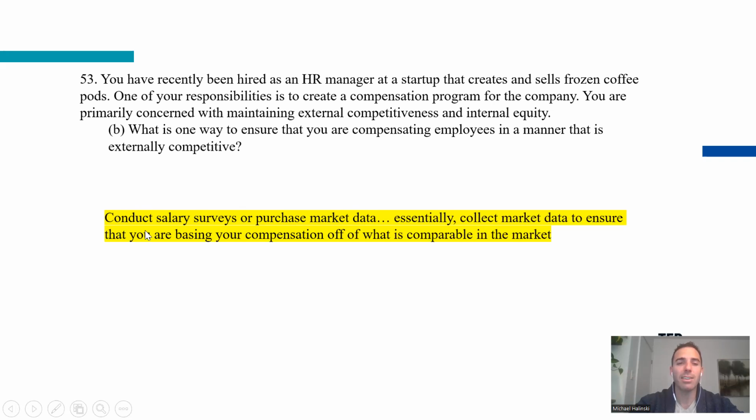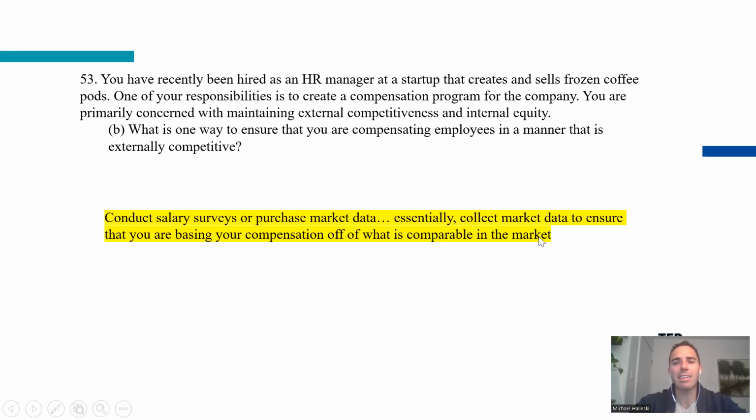Another option is to conduct a salary survey, which is essentially, I create a survey and send it to my competitors and say, hey, how much do you charge for this? Typically when you do a salary survey, it's for a very unique or niche job that market data firms don't have. But regardless, for an engineer, you can send it to your competitors and say, hey, how much do you pay your engineers? In good faith, if you give me your data, I will provide you all of the data that we collect, so that you have this data as well. That kind of quid pro quo idea.